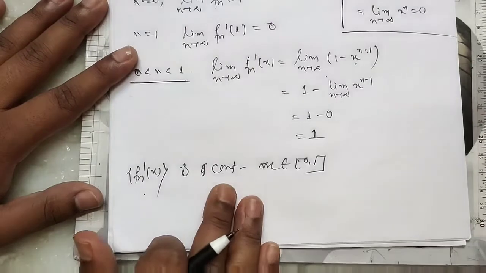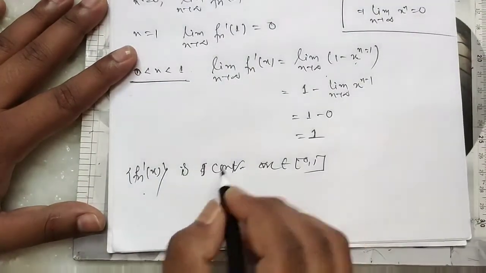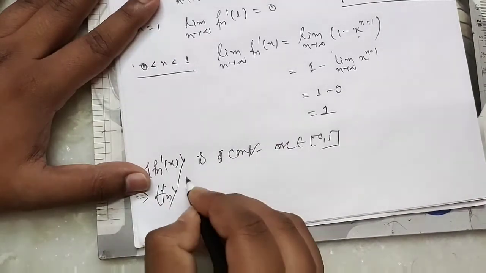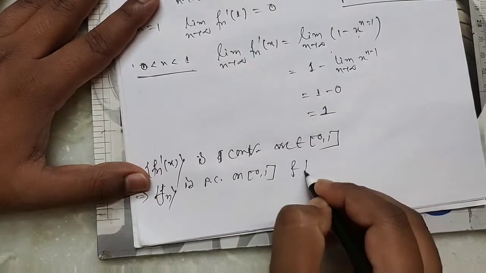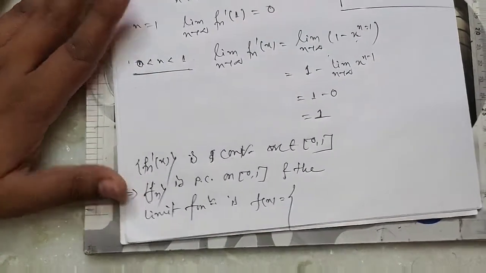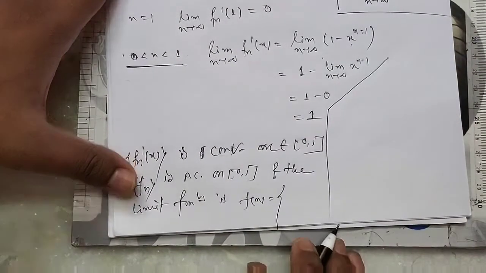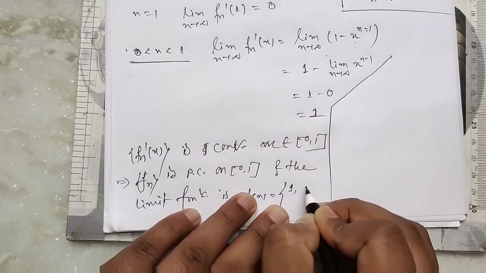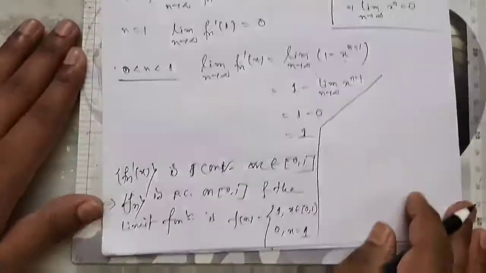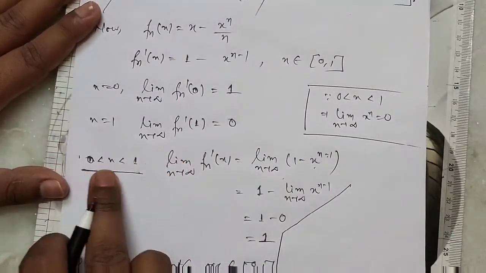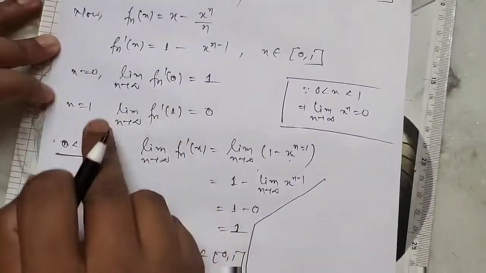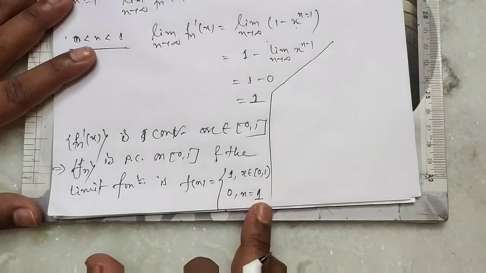This implies this sequence of functions is pointwise convergent on [0, 1], and the limit function is f(x) equal to 1 for x belongs to [0, 1) and 0 for x equal to 1.